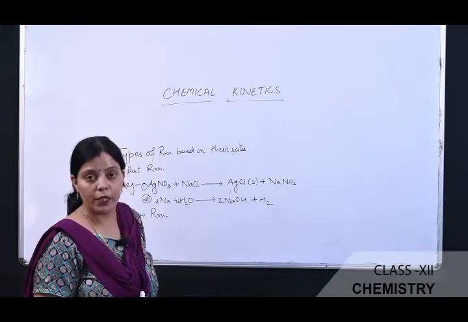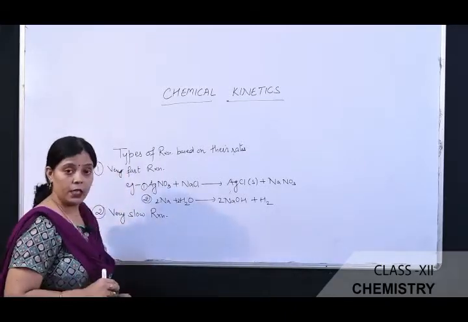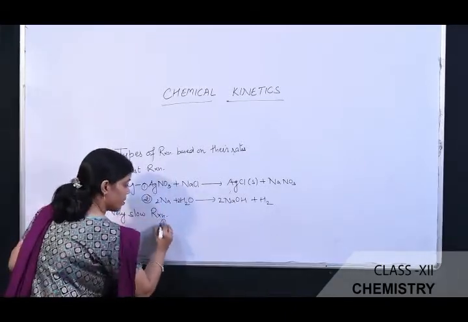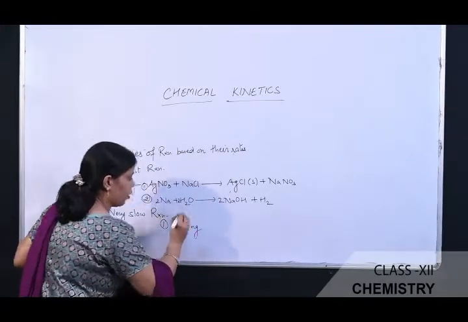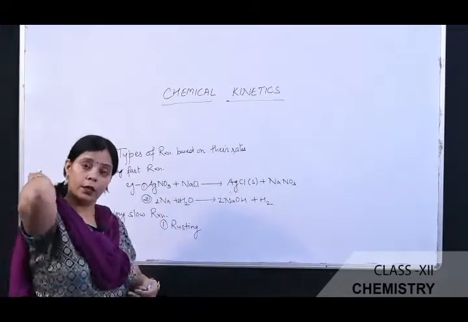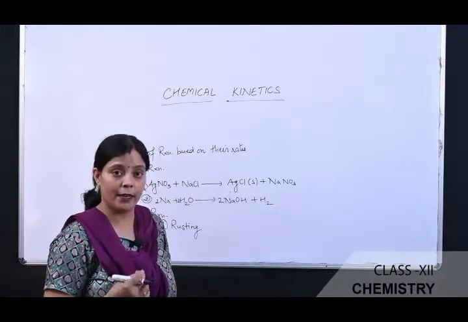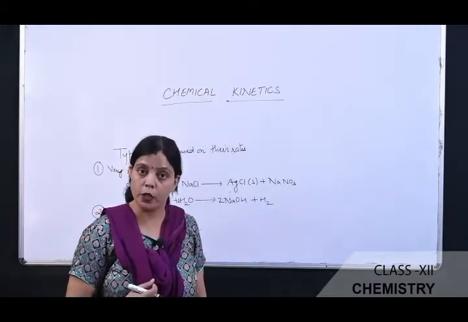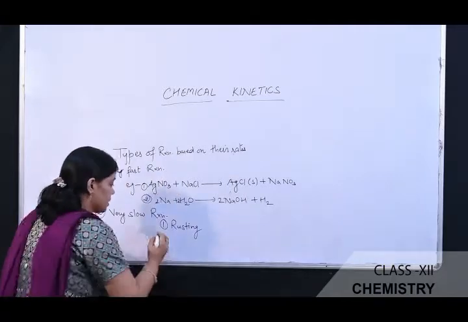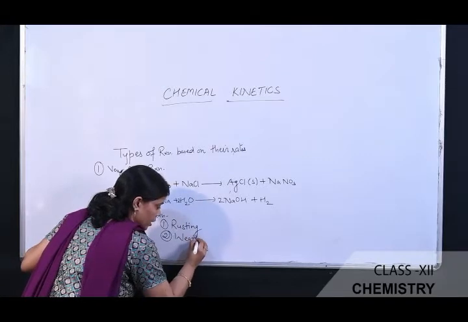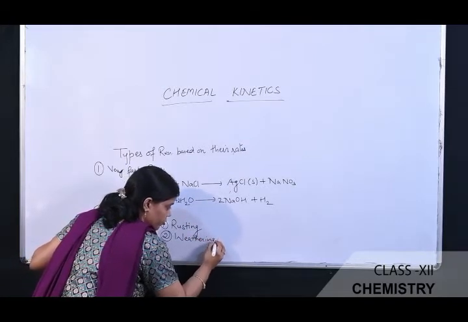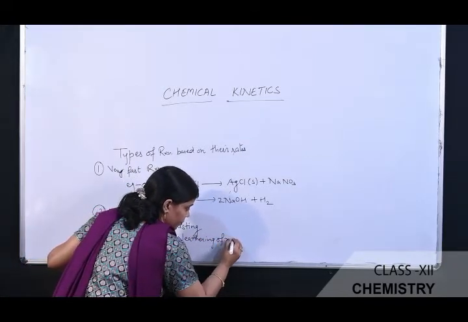The examples of very slow reaction: the first one is rusting. You can't see the changes that are taking place at the surface of iron during the corrosion. Second is weathering of rocks, which is also an extremely slow reaction.